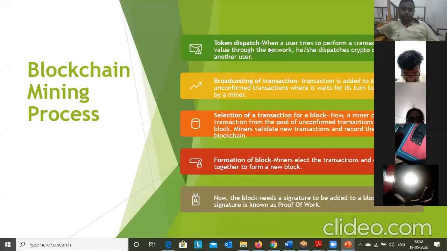You can see that when a user tries to perform a transaction of some value through the network, the cryptos will be dispatched. After token dispatch comes broadcasting. The transaction will be sent to all the nodes in the blockchain network. That is the broadcasting of the transaction, and it is added to the pool of unconfirmed transactions. Whenever we send cryptocurrencies, it is unconfirmed, because in the normal scenario there are banks, and banks verify whether we have a sufficient balance to transfer.